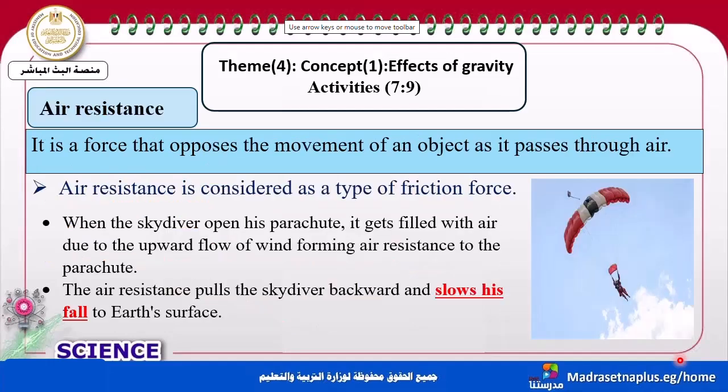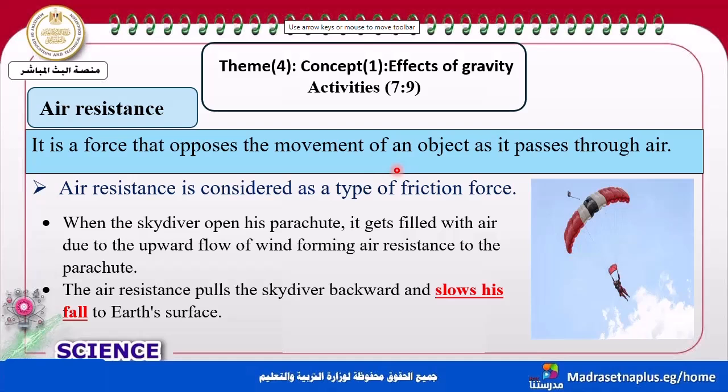Now, let's move to another form of friction force, which is called air resistance. What's air resistance? It's a type of friction force that opposes the movement of an object. Again, a type of friction that opposes the movement of the object.